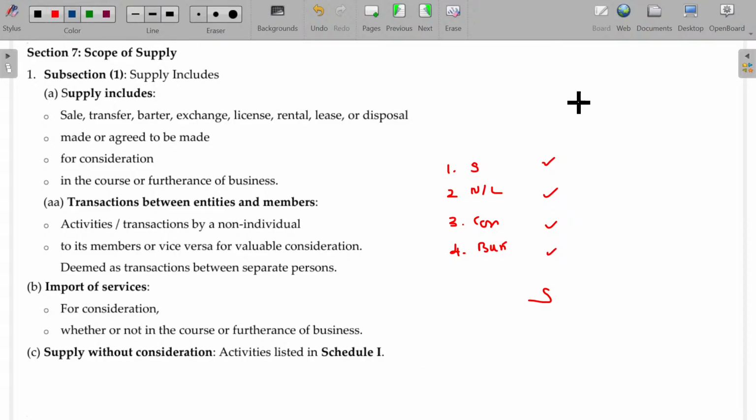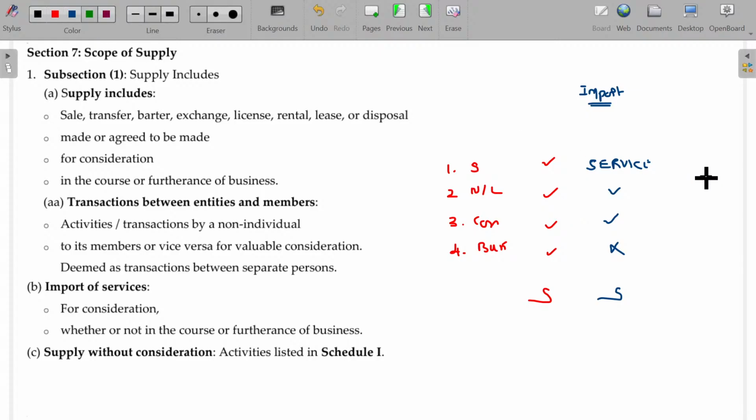But exception number one, in case of import, especially of services only, not goods. Now or later, okay, consideration is there, but business is absent. Never bother, business is absent, yet this will be supply. So the last condition is not required to be fulfilled. The business condition is not required to be fulfilled in the case of import of supply of services.